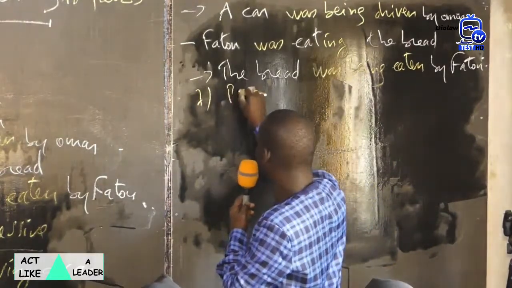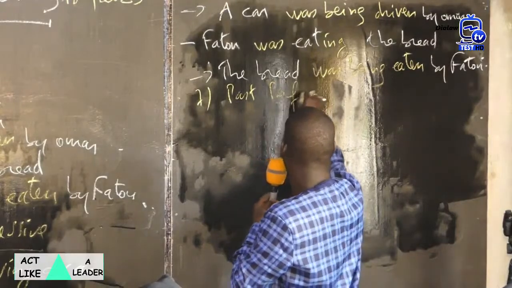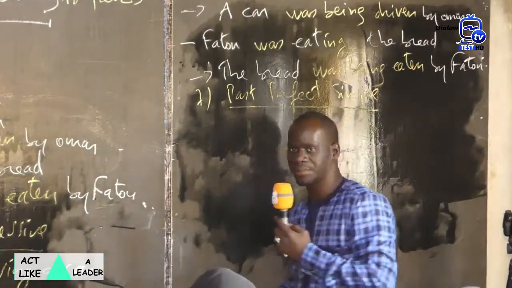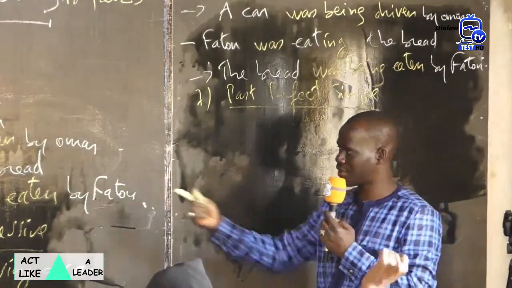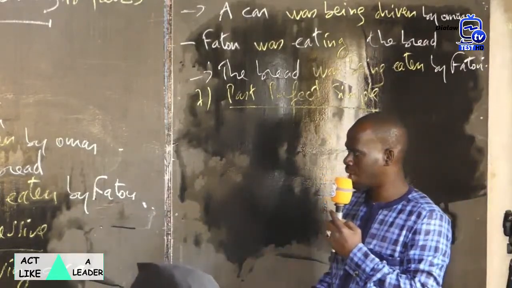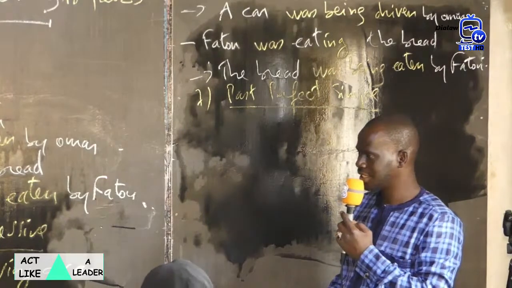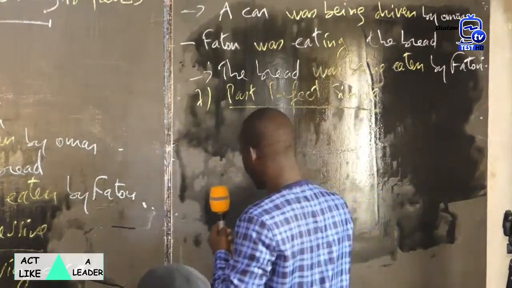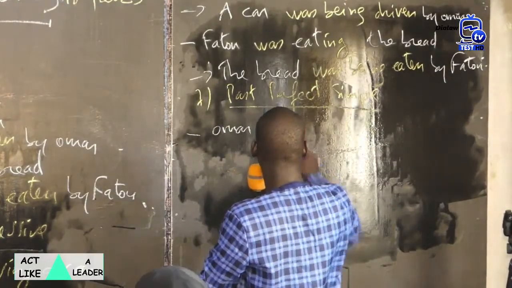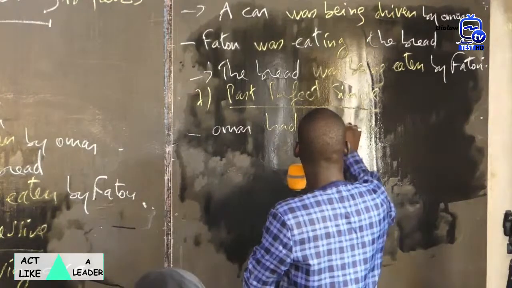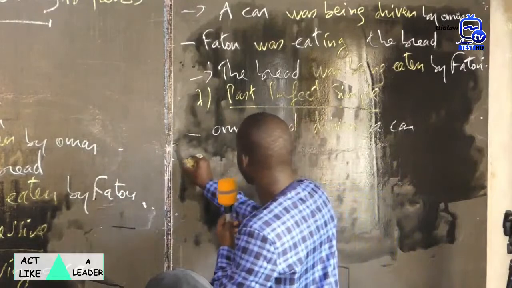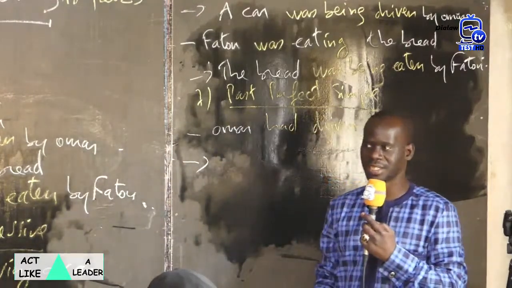And number 7, the past perfect simple. Okay, past perfect simple. We take only one example, one sentence from among these two. Yes? Omar had driven a car. We take only this sentence. You can transform the sentence.